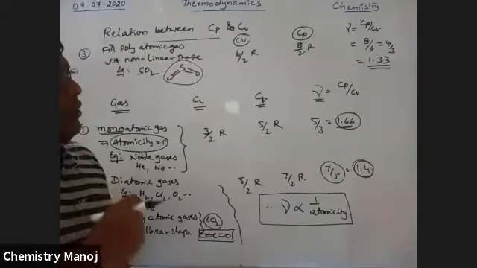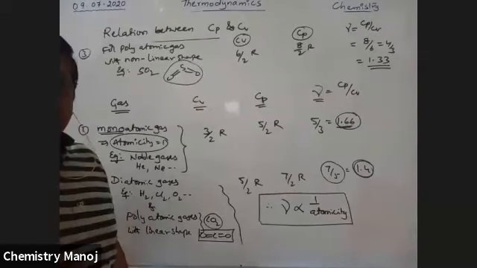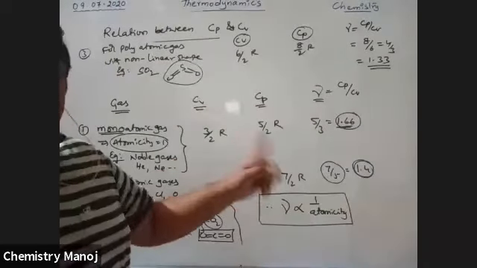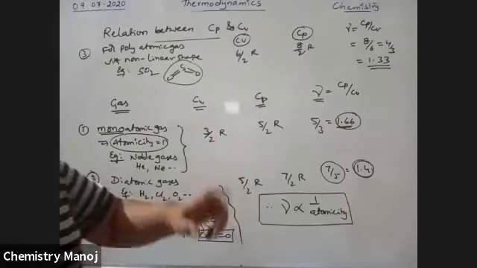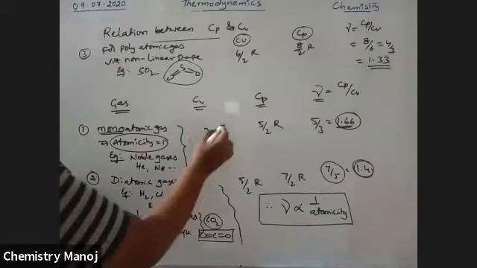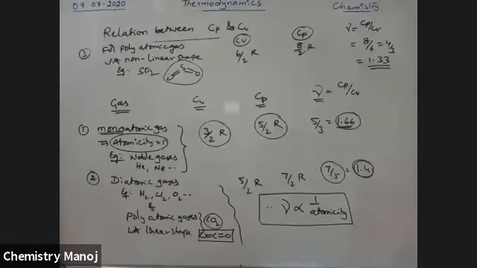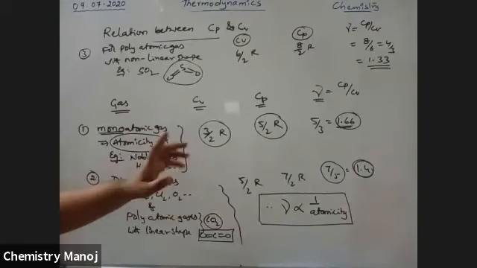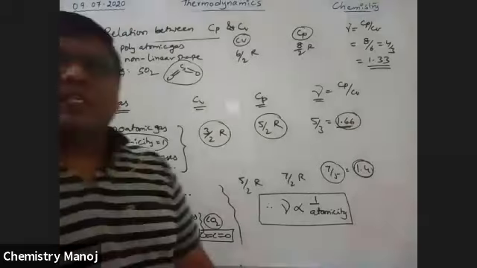Okay. So this is the way to calculate this Cp by Cv value, R. All these values and derivations you will learn in physics. Those derivations are not included here. These values are just being used here, not derived. Those derivations are available in your physics. Okay. So these are very important.